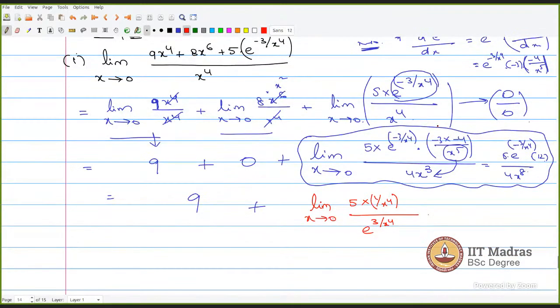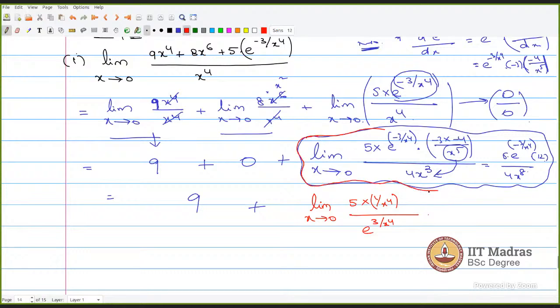Sir, can you please explain this last limit part, please? This one. This is the most confusing, sir. What you are doing, limit x tends to 0, can you please explain it a little bit? This is the most difficult portion I'm finding, sir. This one or the new? Yes, sir. This one only.